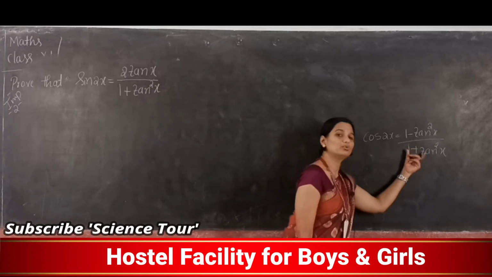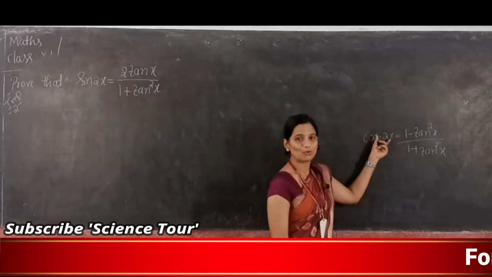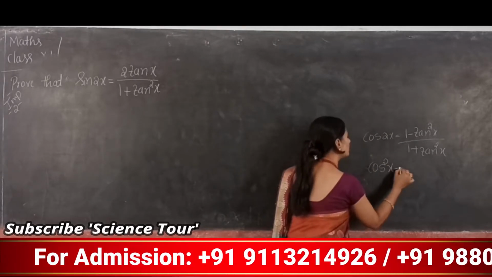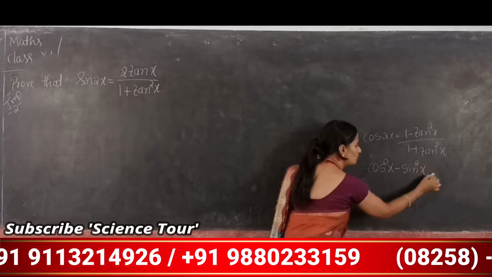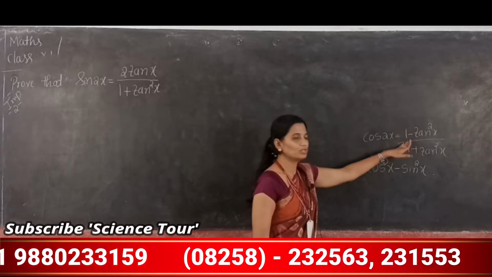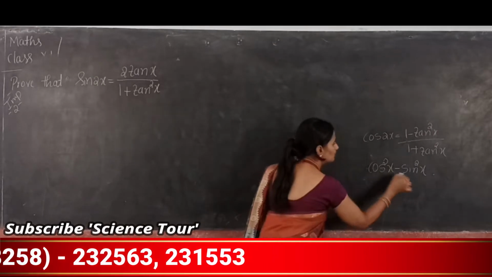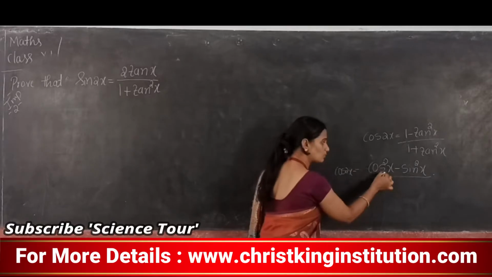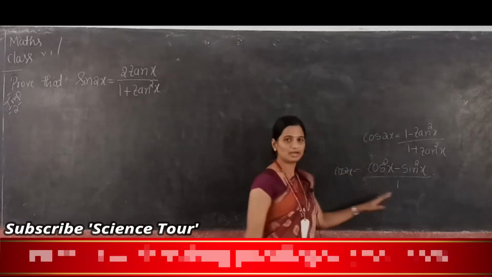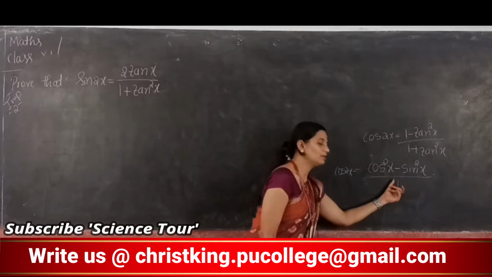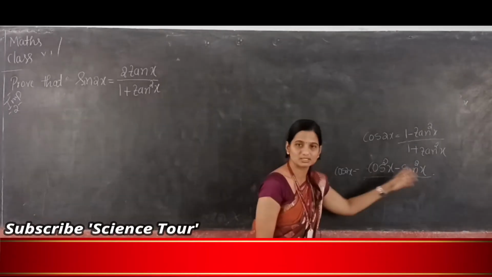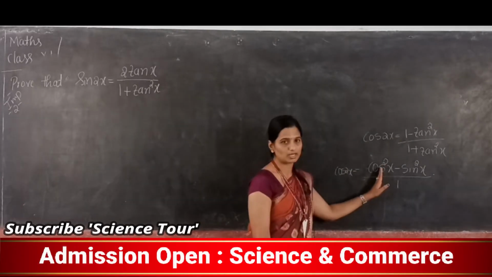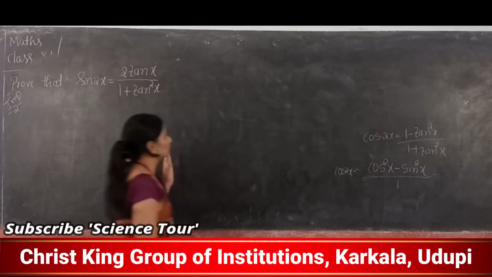How did we prove this one? We proved it from the basic formula of cos 2x. What is your basic formula of cos 2x? That is cos square x minus sin square x. Correct, no? So by using this formula we proved this. We wrote cos 2x as cos square x minus sin square x divided by 1. Next we replaced 1 as sin square x plus cos square x. Next I divided by the respective term, that is cos square x. Correct, no? So proceed the same way here also.